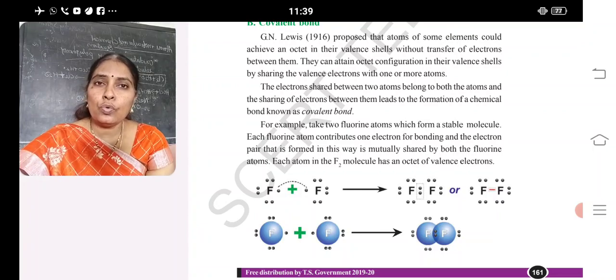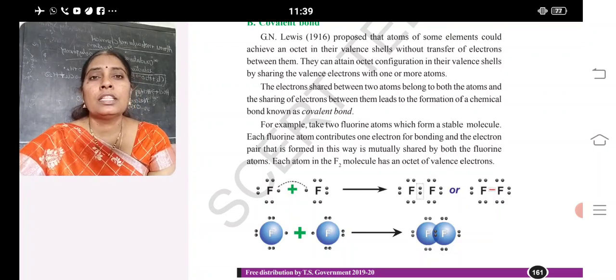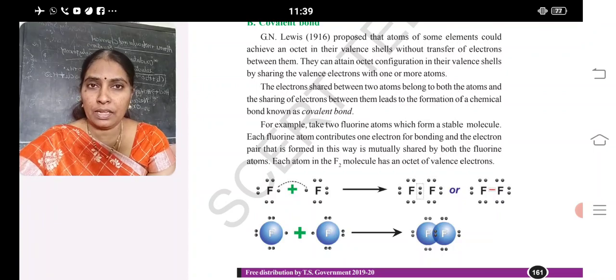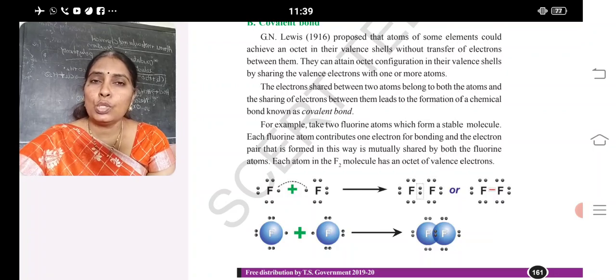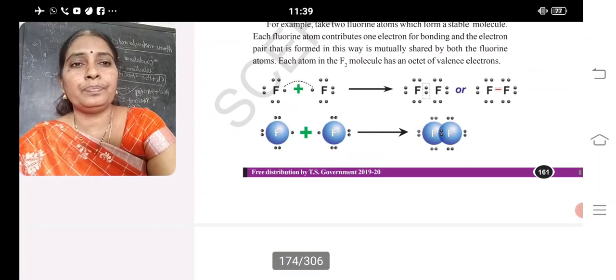Here, 2 fluorines will combine together with a force of attraction. Instead of transferring, they will share the shared pair. And if a bond is formed by sharing electrons between 2 atoms, it is said to be a covalent bond. Here, 2 electrons are shared by 2 fluorines. So it is said to be a covalent bond.